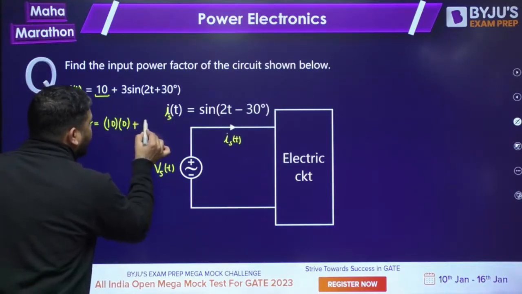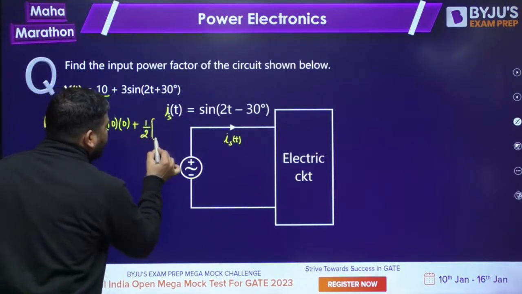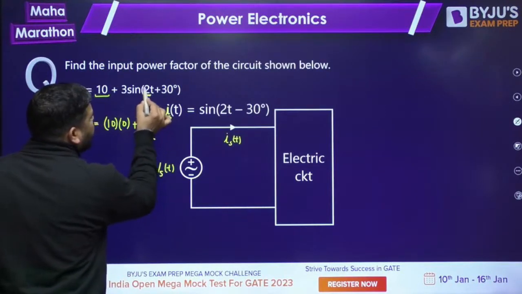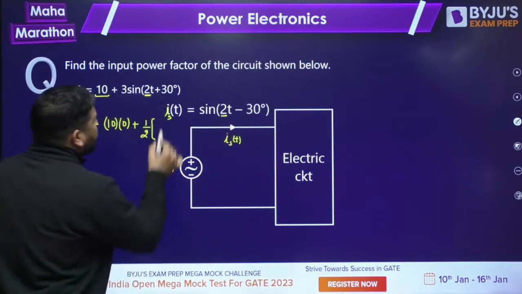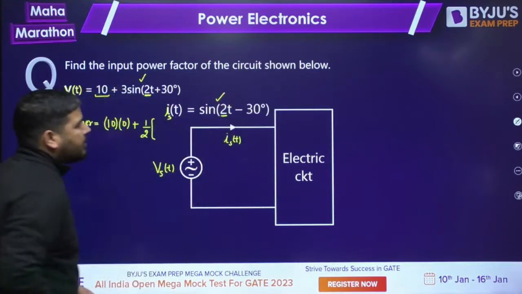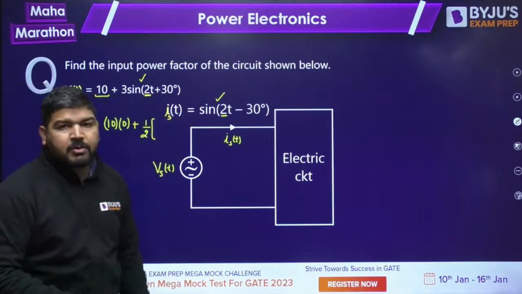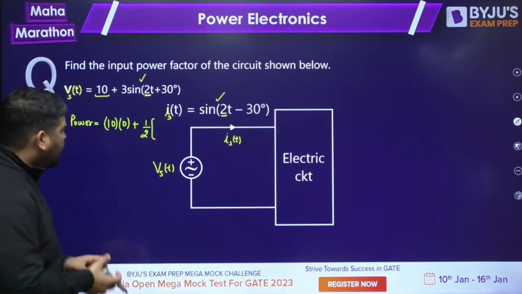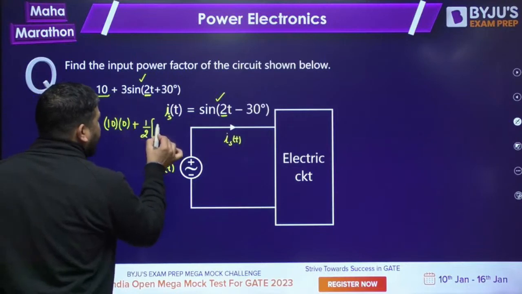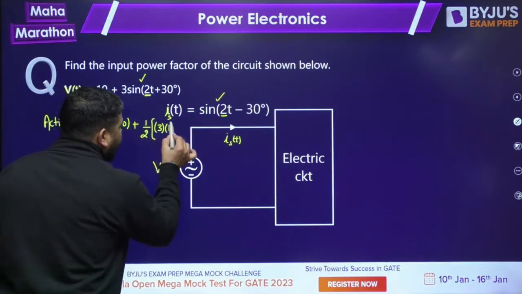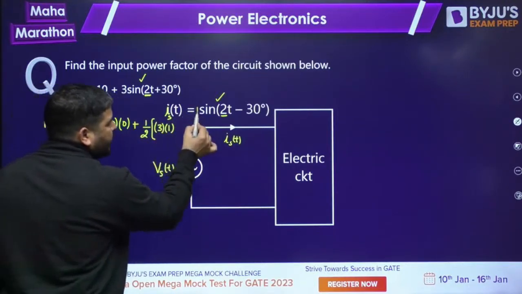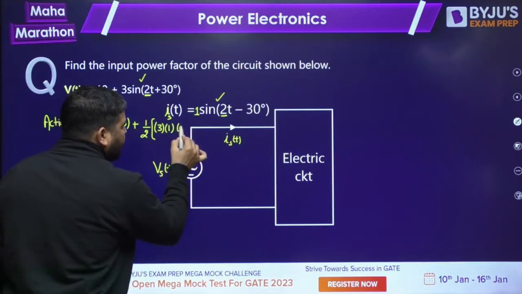Plus, 1 by 2 into, you can see that the frequency here is 2 and the frequency here is 2. So these two components will be merged together to form the active power because they have the same frequency. So it will be 1 by 2, voltage magnitude is 3, current magnitude is 1, into cos of angle difference.